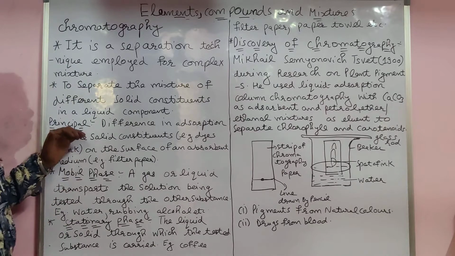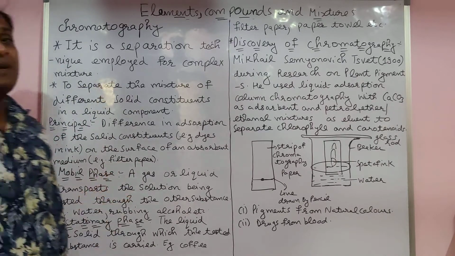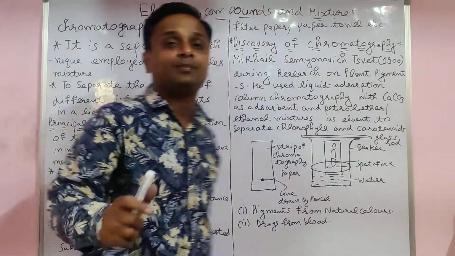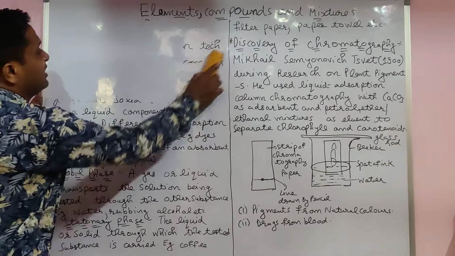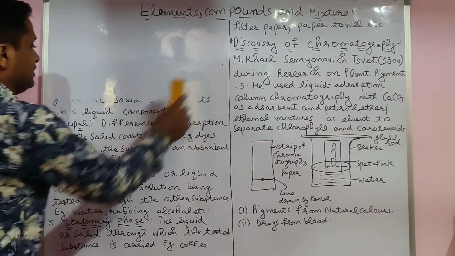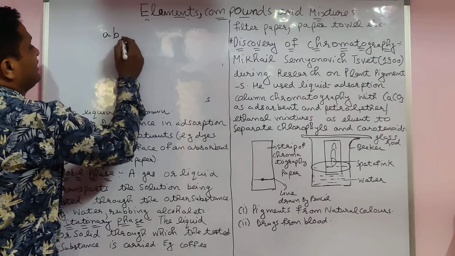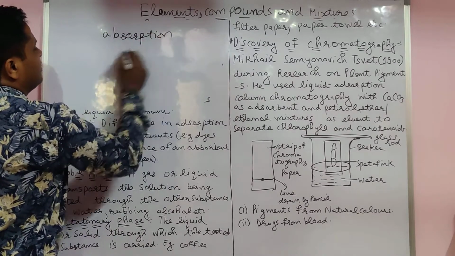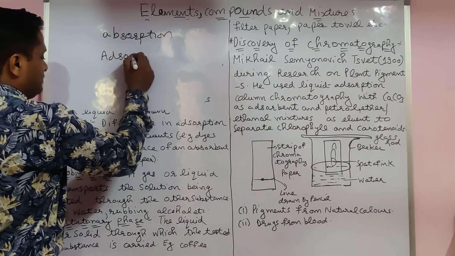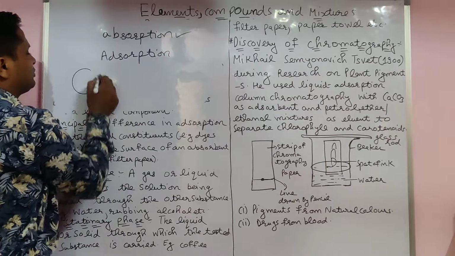So here we use a principle. First of all, you should know which principle it is. Here we use the principle of adsorption. There are 2 words, students. One is absorption and the second is adsorption. Absorption, for example, a sponge takes the water inside.